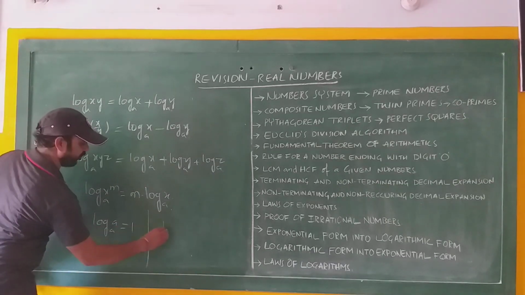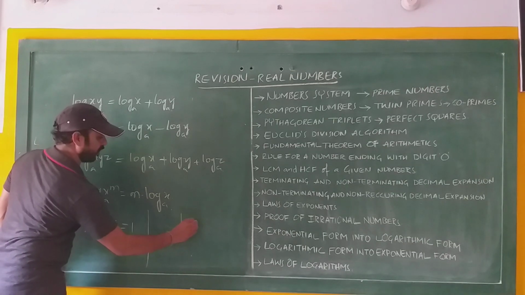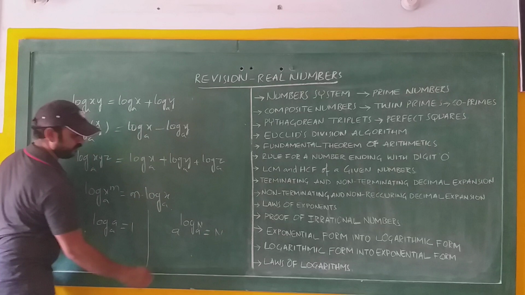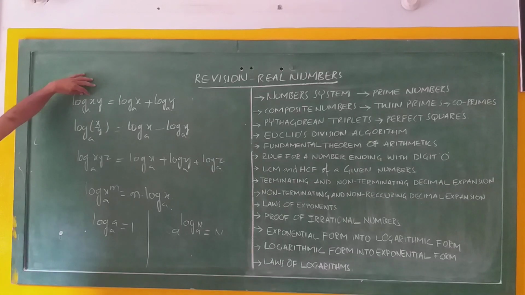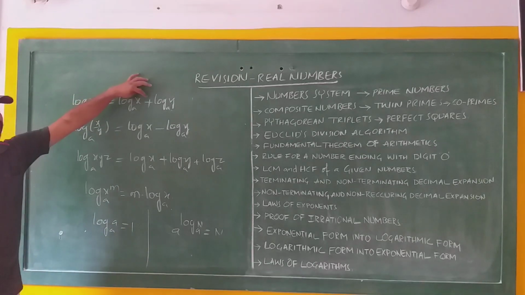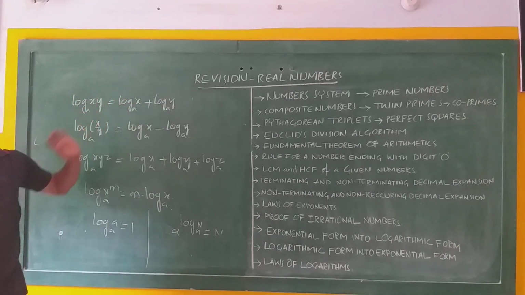And next one, a to the power of log of n to the base a equal to n. These are the important laws of logarithms. Here, if you see the left hand side in the first three logarithms, xy means x into y. This product rule is converted into sum rule, and x by y quotient rule is converted into difference rule.